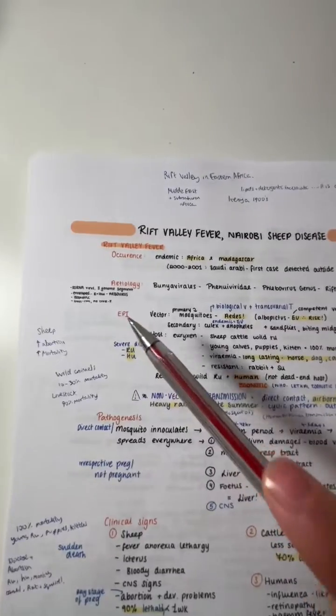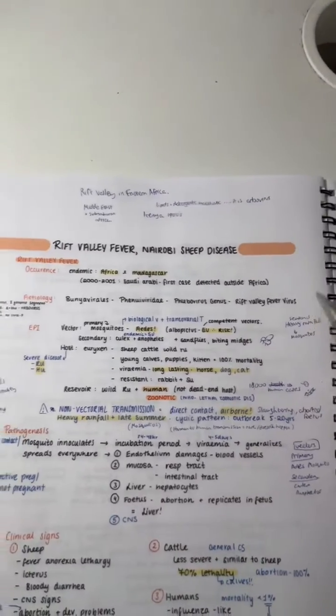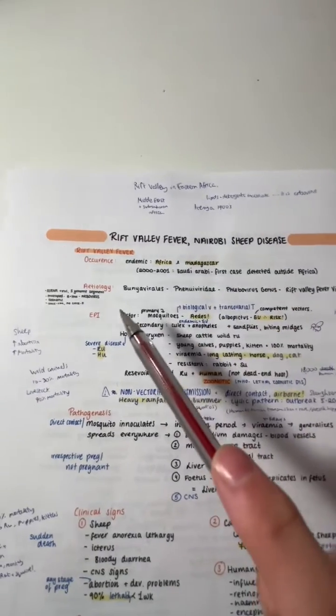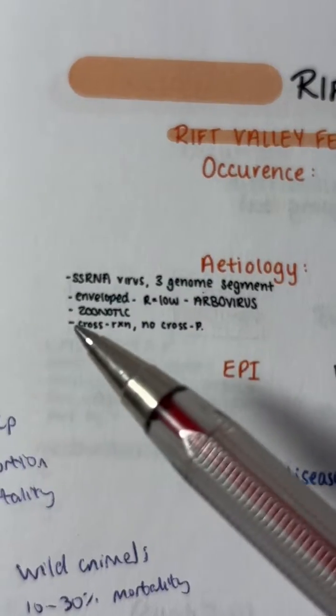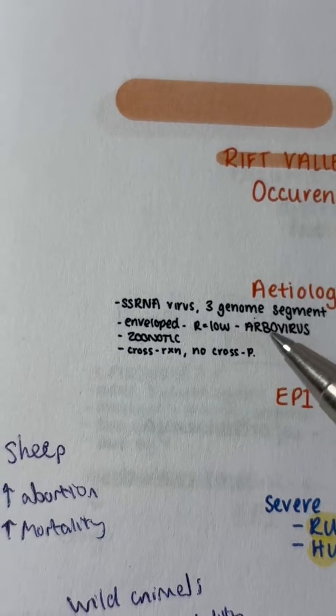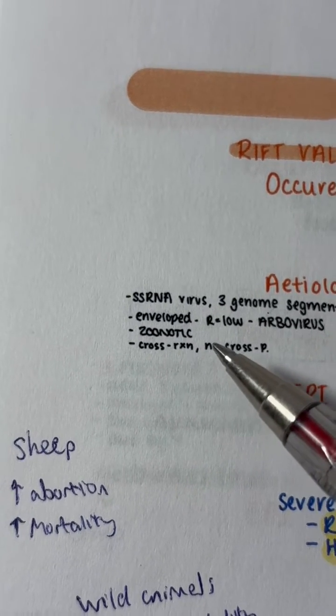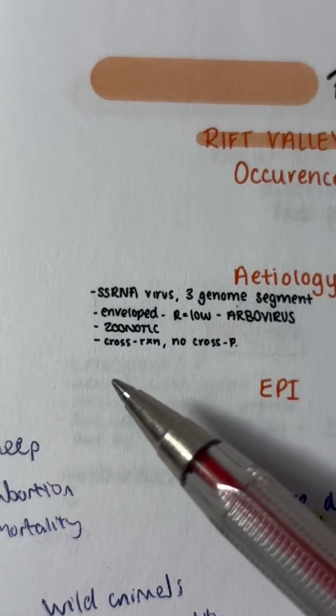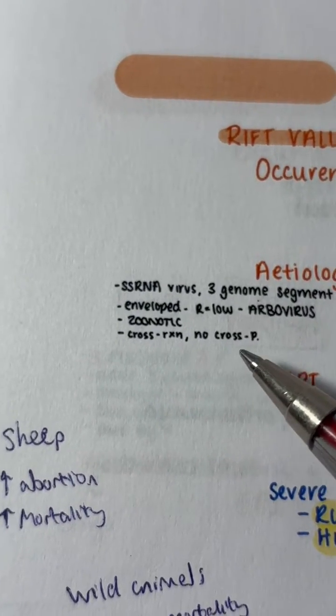For the etiology, the Rift Valley fever virus is a part of the Phlebovirus genus, which is a part of Phenuviridae, which is a part of the bunyaviruses. They are single-strand RNA viruses and they have 3 genome segments. They're enveloped and they have low resistance as they are arboviruses. They are zoonotic viruses and they have cross reactions, but they do not have cross protection.